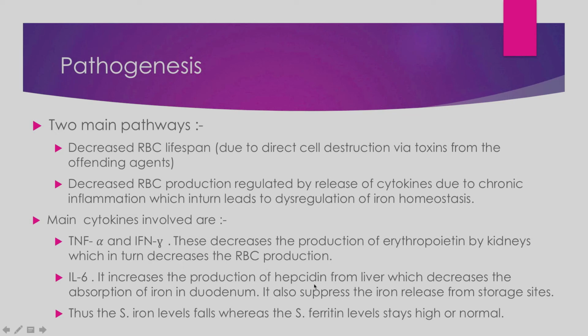Hepcidin is a protein, and this protein decreases the absorption of iron in the duodenum. We already know that iron is absorbed by the duodenal cells. So this protein hepcidin decreases the absorption of iron in the duodenal cells. Plus it also suppresses the iron release from the storage sites, right? Storage sites like the liver, the spleen. So it also suppresses the release of iron from these sites.